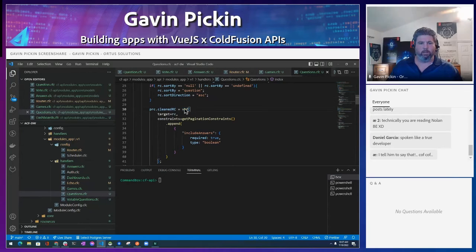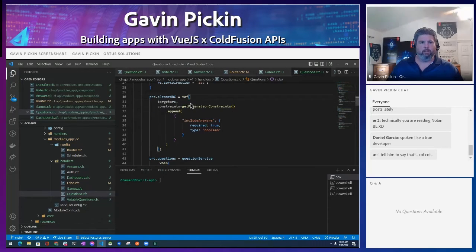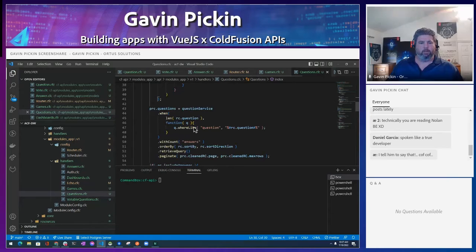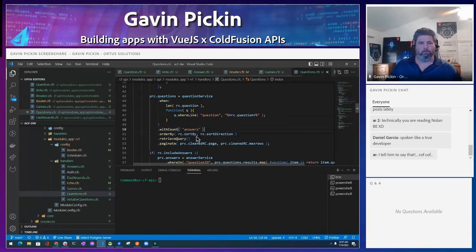So we can clean up our RC scope, we can validate our content, and then we can do a little search here. So when we're looking at the question service, we want a list of questions. We can say, when the question is not empty, then we're going to do a where like on the question, with a count, order by, retrieve query, and then paginate it. So all this stuff just makes our life easier.